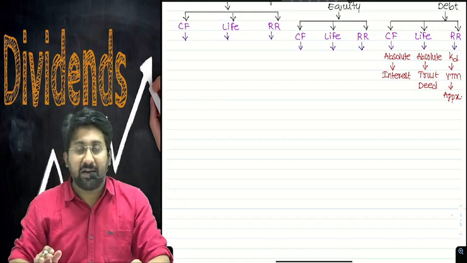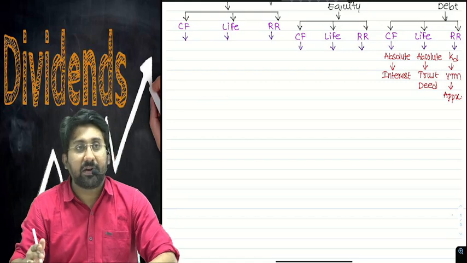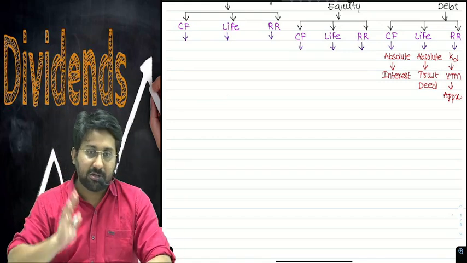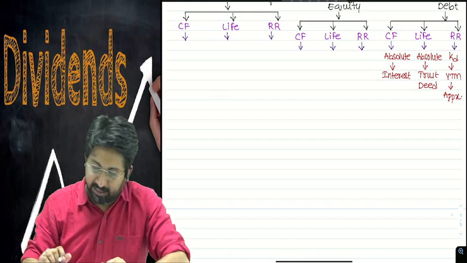Even in the stock markets, YTM calculations have already been done and the values are also available for government stocks and other things. Okay? Okay, let us start.